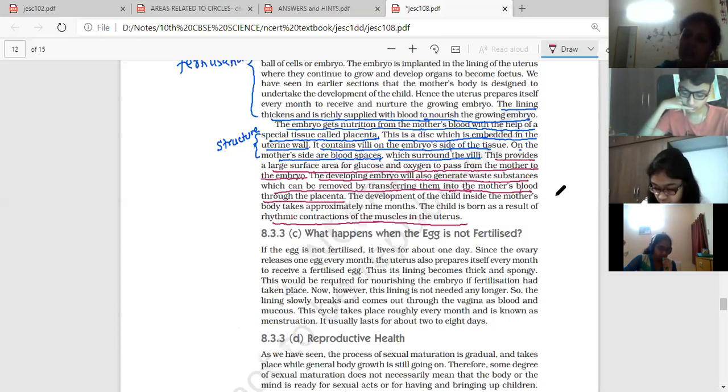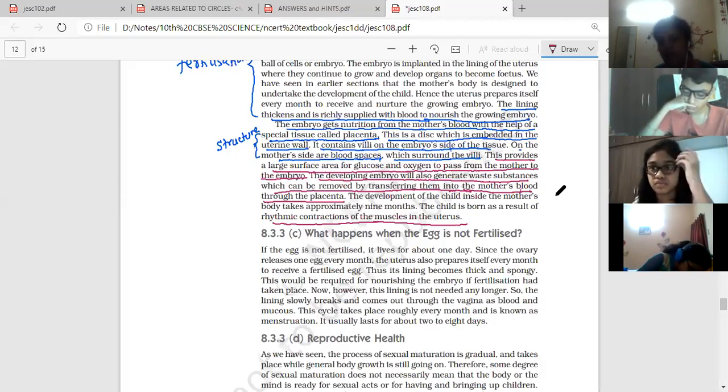So there again a 3-mark question is asked: what are the changes that take place when fertilization takes place, and what are the changes that take place when fertilization does not take place? Okay. So that is about fertilization in human beings. Then further is reproductive health and contraceptive measures and sexually transmitted diseases, STDs.